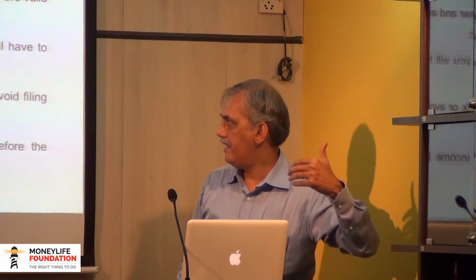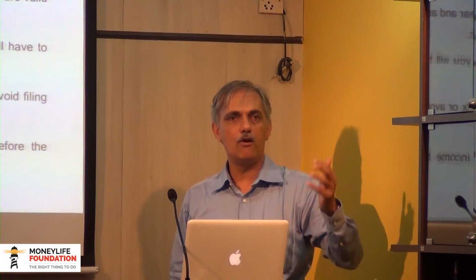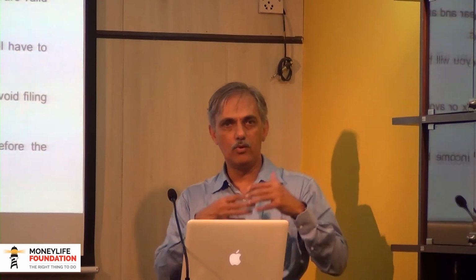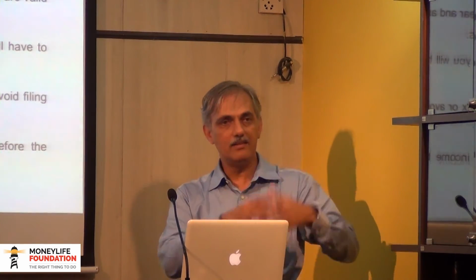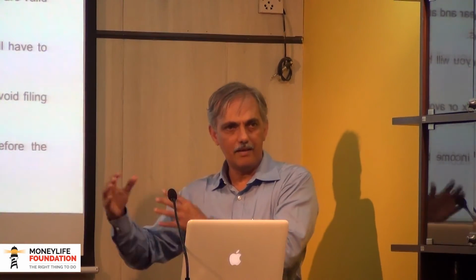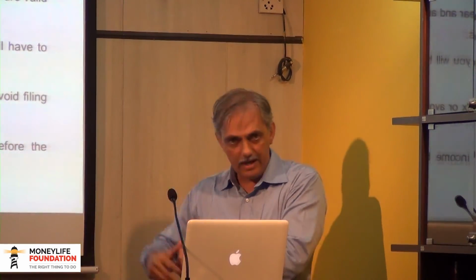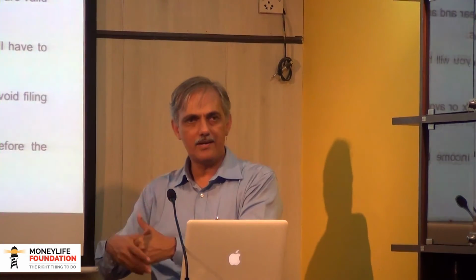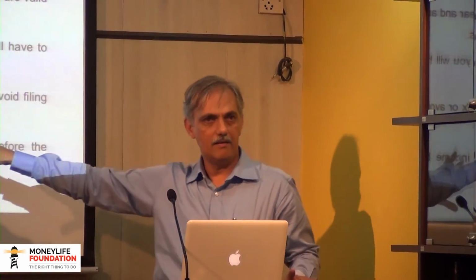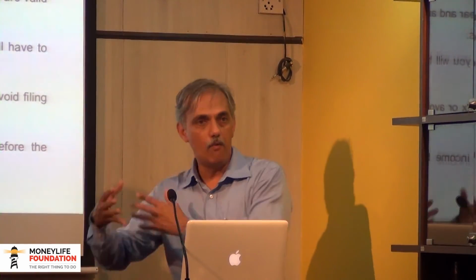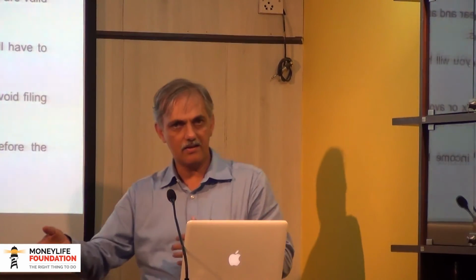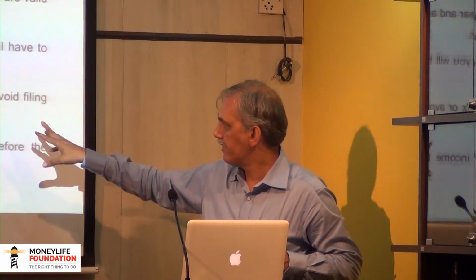So 15G and H are meant to prevent TDS and not to avoid tax payment. It's a facility provided to those people in whose case tax is not payable, to allow the deductor to not deduct the tax and make the payment to that person without TDS, so that the deductee is not put to hardship because of the TDS and unnecessarily does not have to claim the refund of tax. It is not a mechanism given to you to try and avoid the tax payment. It is only a way of avoiding unnecessary deduction of tax when you are not supposed to pay the tax.